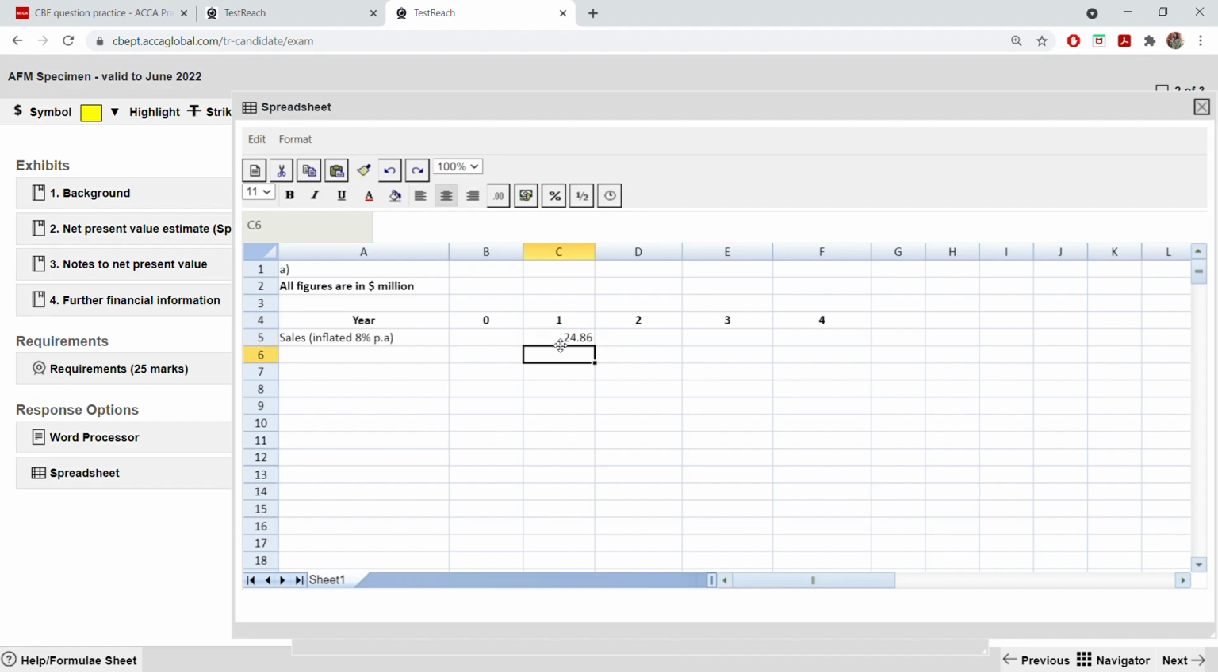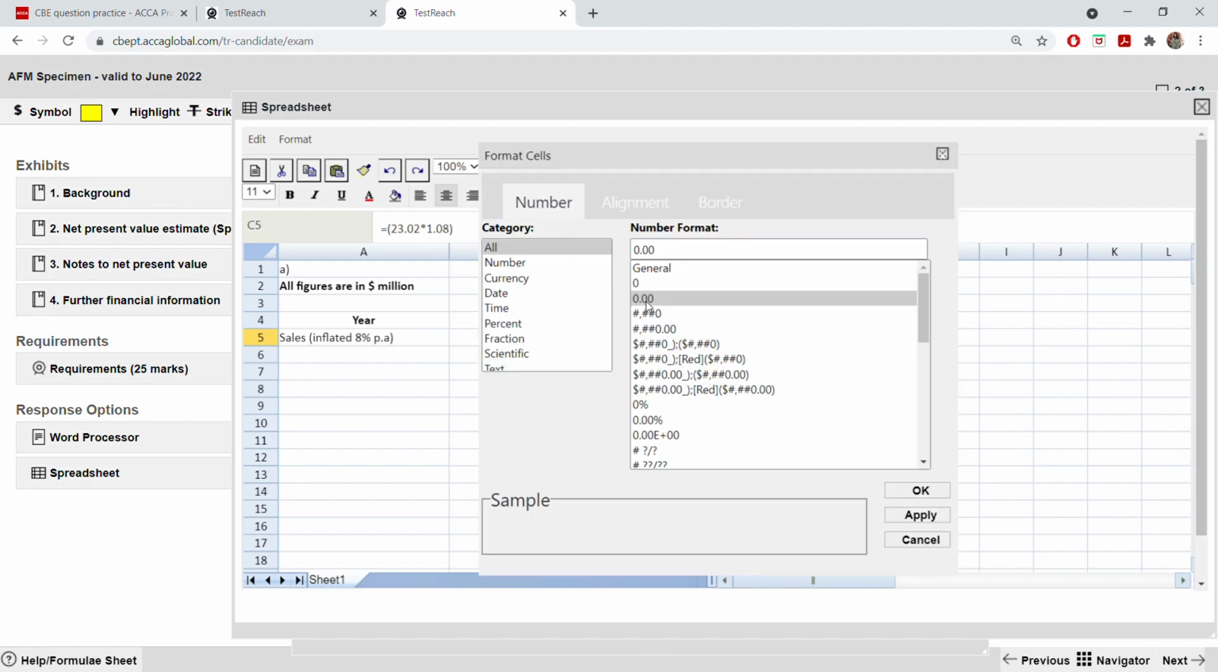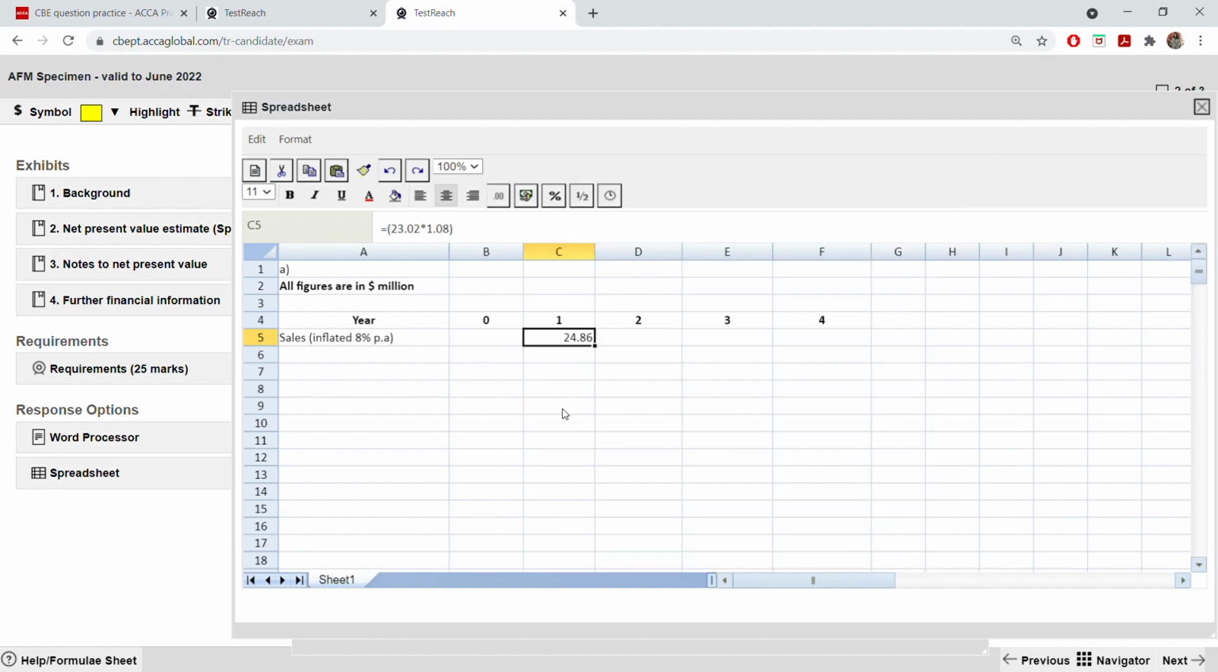Okay, 24.86. If this does not come like this, it might be coming in different decimal places. You have to go here, format cell, and take this into this. Under all, this 0.00, it will come to 2 decimal places. I have already said this before, that's why it already came to 2 decimal places. For you, it might be coming more than this. Now, for the next year, I cannot drag it. Okay, it's different. So equal to, sorry,